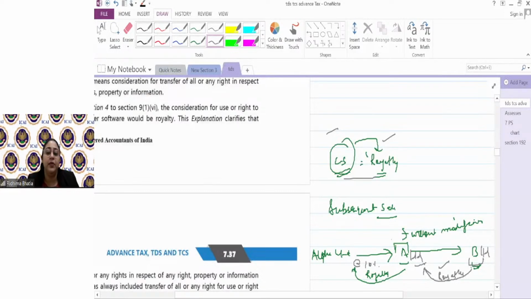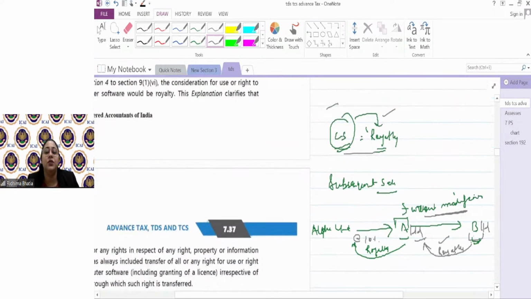But a clarification came that if a person is subsequently selling software without modification, the person who's purchasing the software may not have to deduct tax if A Limited tells that I have not modified it, I have deducted the tax when I purchased those softwares, and gives this declaration. Then tax deduction at source is not required by B Limited. And he has to obviously give his PAN about it. So this is what point 8 says.